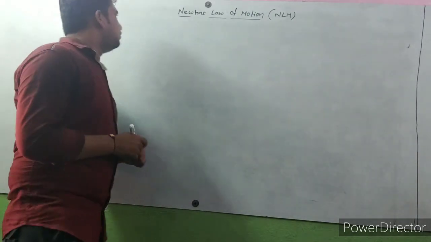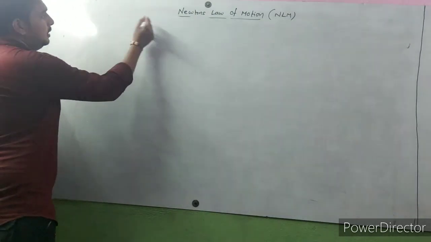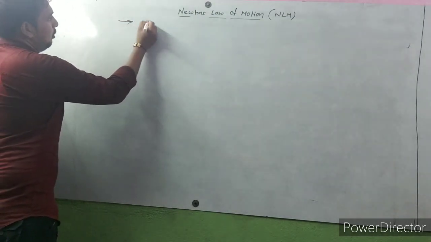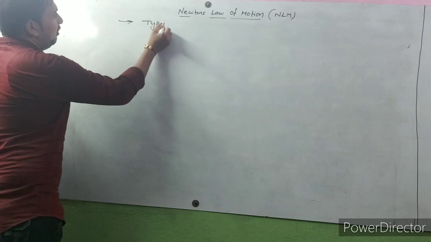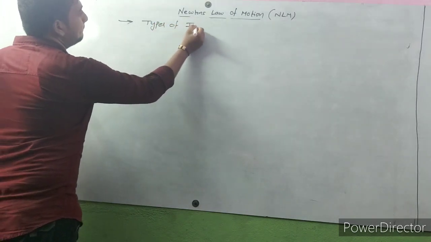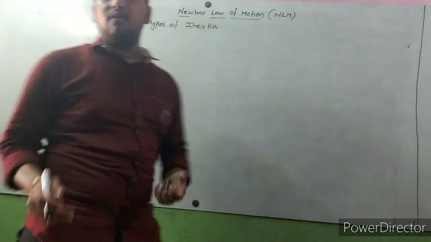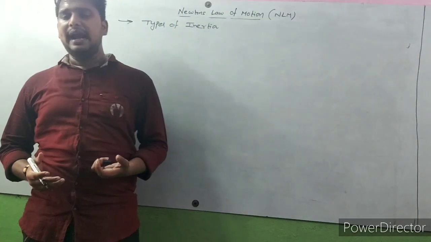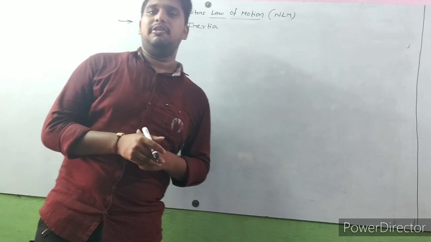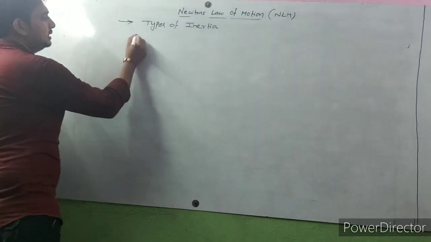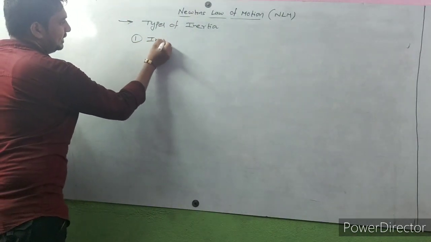Today we are going to discuss the topic types of inertia. How many types of inertia do we have? We have three types of inertia. The first type is inertia of rest.